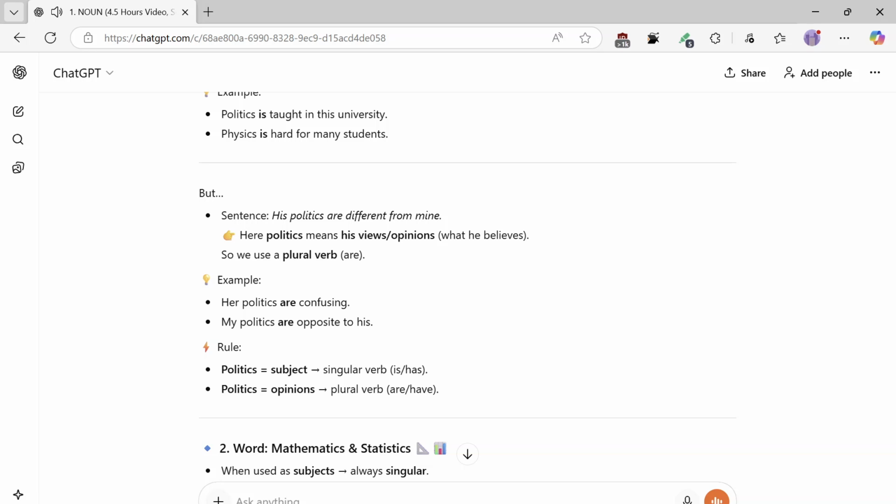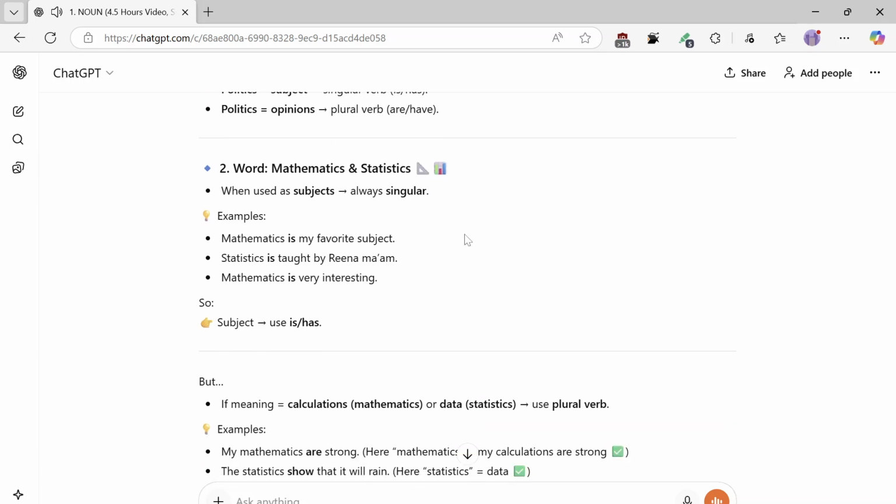Word: Mathematics and statistics. When used as subjects, always singular. Examples: Mathematics is my favorite subject. Statistics is taught by Reena ma'am. Mathematics is very interesting. So, subject, use is, has.